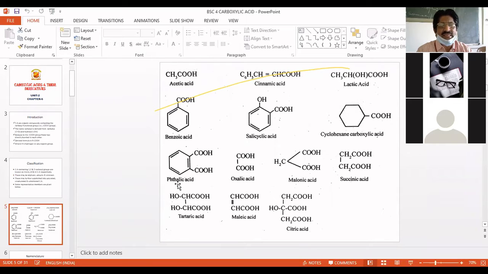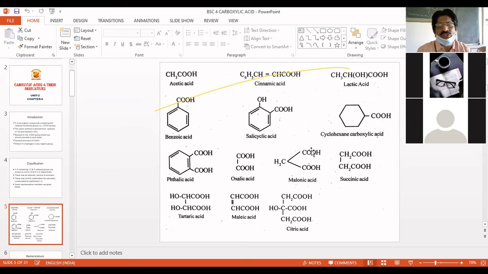Now, the phthalic acid, the oxalic acid, the malonic acid, and succinic acid. These are all called dicarboxylic acids. You see that phthalic acid contains two COOH groups.